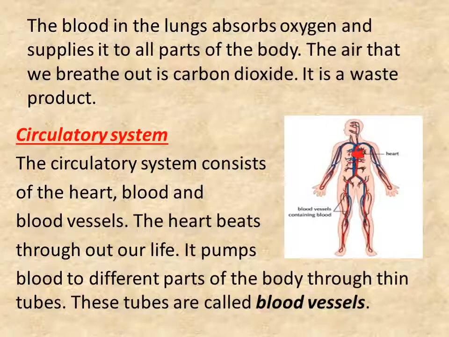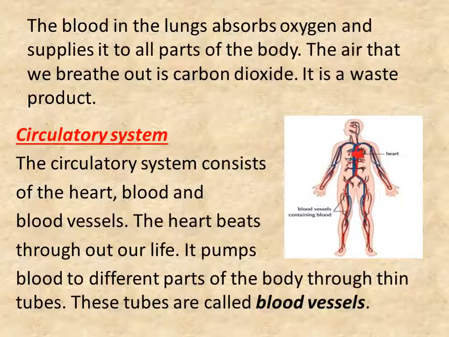Now children, let us learn about the next organ system, which is called the circulatory system. The circulatory system consists of the heart, blood and blood vessels. The heart beats throughout our life. It pumps blood to different parts of the body through thin tubes. These tubes are called blood vessels.